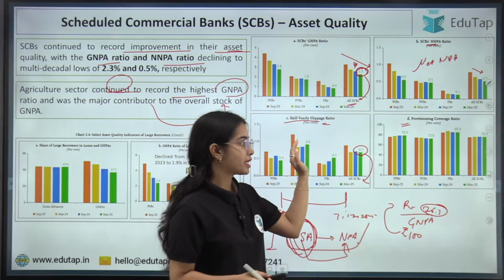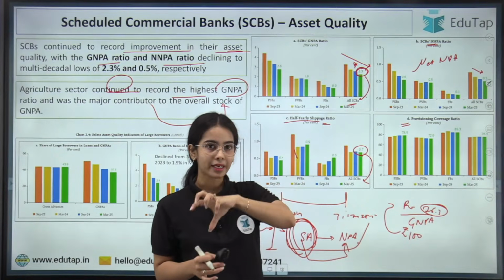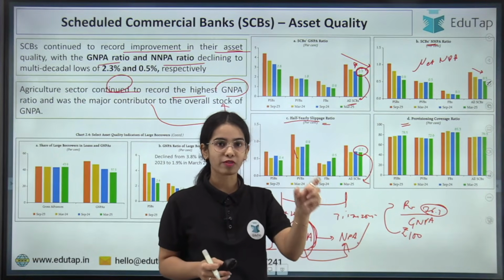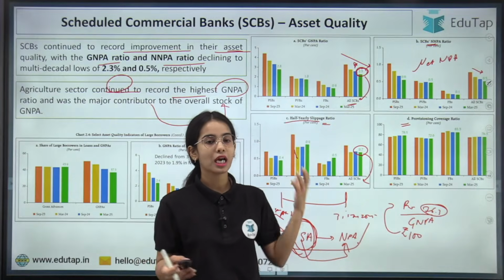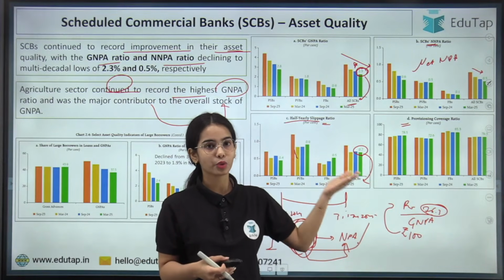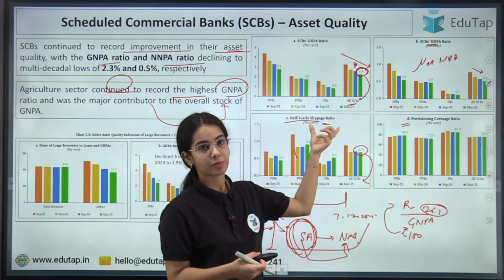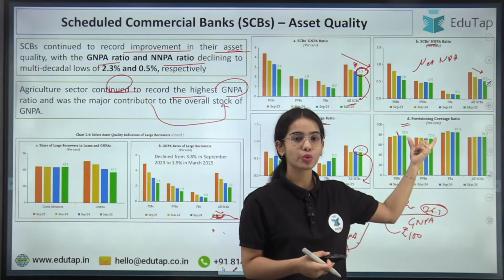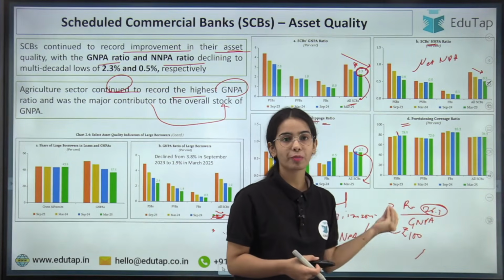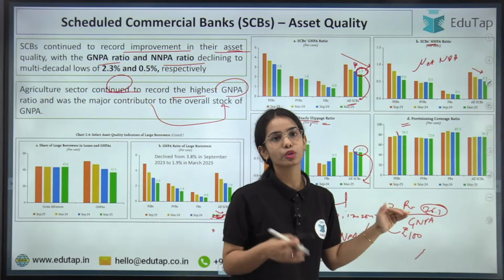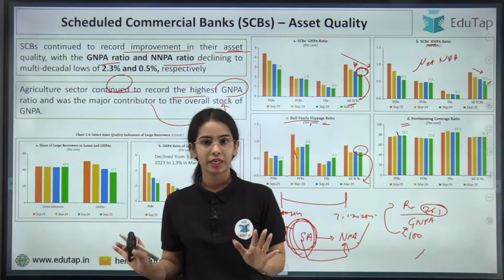Okay. So slippage ratio is the standard assets that are converting into non-performing asset in the current financial year, how many of the loans have converted into non-performing asset. Provisioning coverage ratio shows how much of the total gross non-performing asset is getting covered through the provisions maintained by the bank. Any confusion?